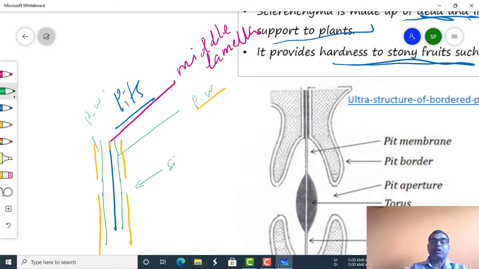That pit is called a simple pit. Generally these pits are just depressions, which are helpful for transport or for cytoplasmic communication between the cells.